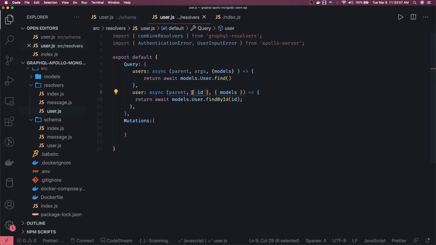Anything which you are passing, like the sign up, where we are passing email, password, username, that we will be accessing from the arguments. It's like find by ID. Similarly, we have a mutation. Mutation is like we are creating the users and all, right?